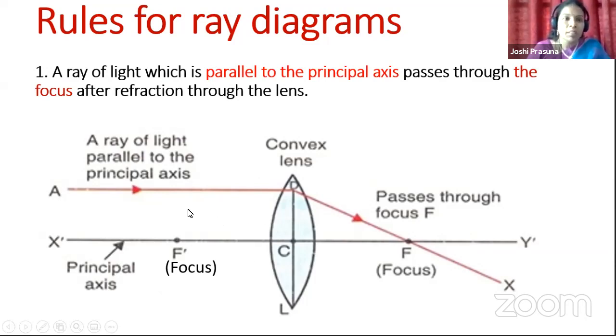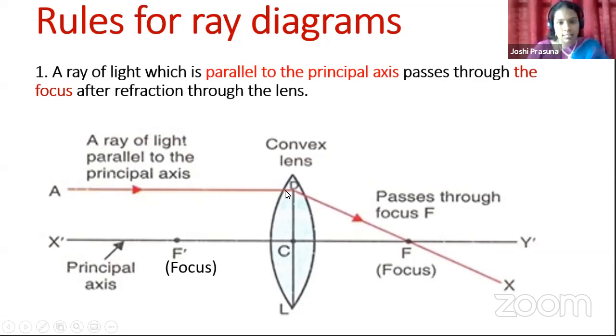Okay, children. Now let us straightly come to the point, rule number 1. What is the rule? Look at the ray I have chosen, AD. Do you see it as parallel to the principal axis? Yes, this is a ray chosen parallel to the principal axis. So this is the incident ray.